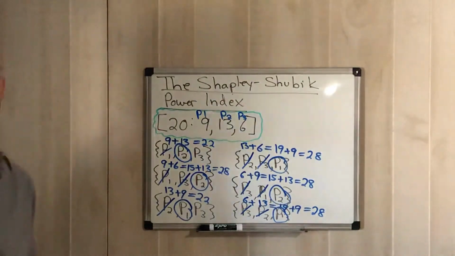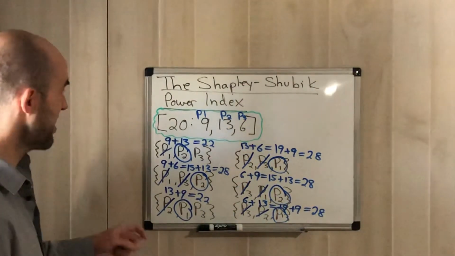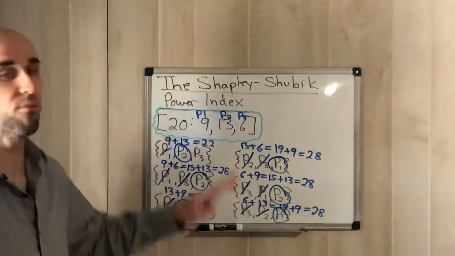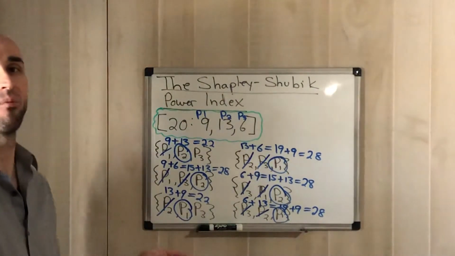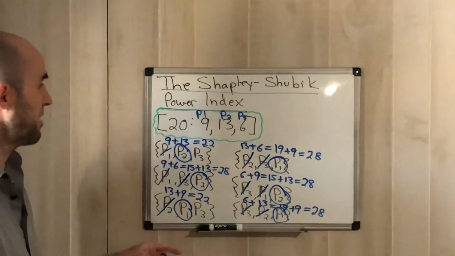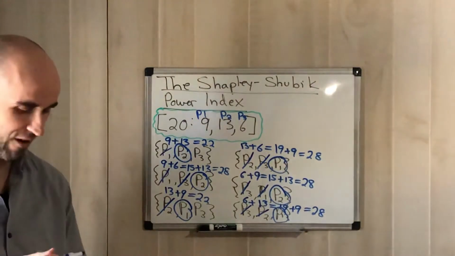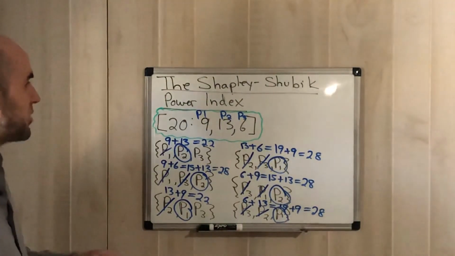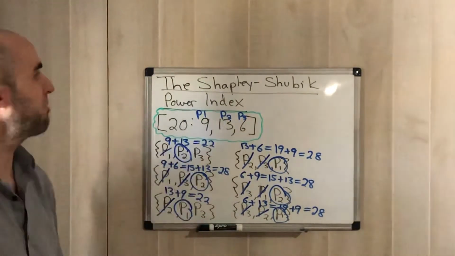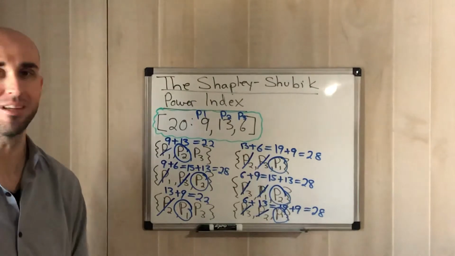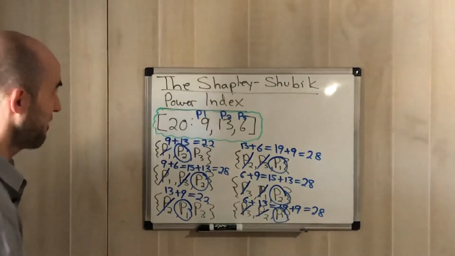So all we did is exactly what we did in class the other day, right? We figured out who the pivotal players were in every single sequence, right? The only difference is now we just did it for the same people, the same amount of points, but just all different ways to figure that out, right? And once we have that, that's the hardest part. Once we have this, figuring out the Shapley-Shubik power index for each person, it's actually very, very simple.